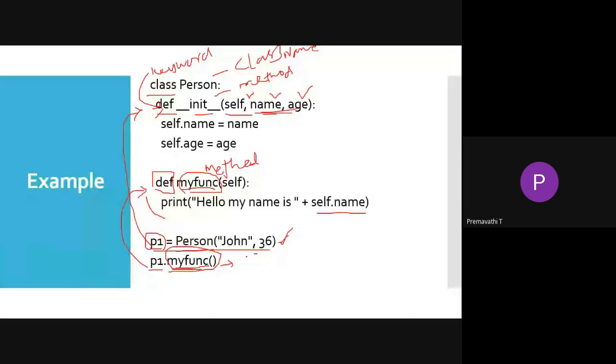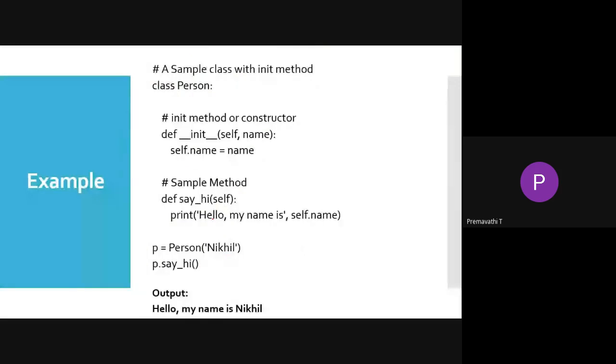The next one is also the same. This is called the init method, or it may be a constructor. We define it with the keyword def init, self comma name. We have to define only one name here. Say hi is another method, and we have to pass self as the argument. Here it prints hello, my name is. So when you assign the name, that is Nickel, it will be assigned there and printed in the calling function.